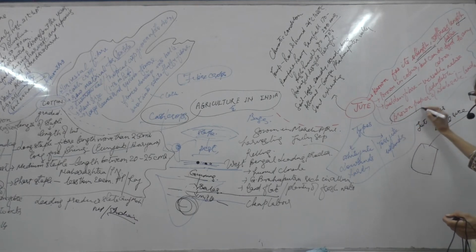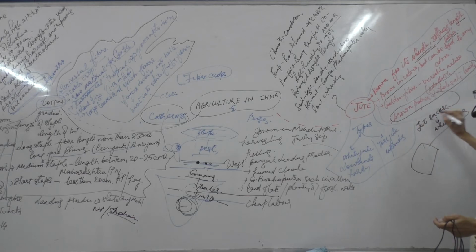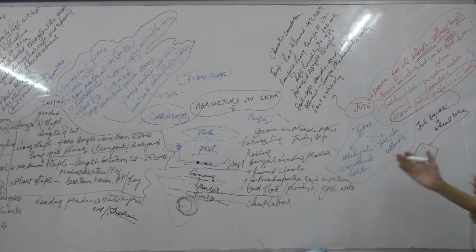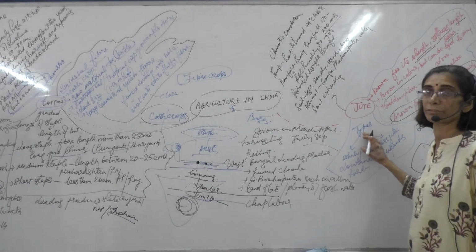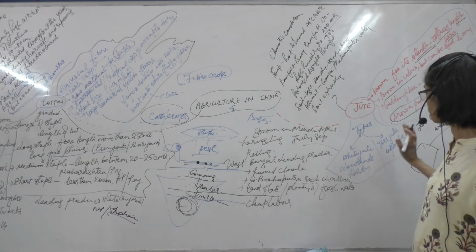It is known as the brown paper of wholesale trade. I said sacks because it is in sacks that they transport things. So that is why it is called the brown paper of wholesale trade. There are two types of jute found, white jute and tossa jute.